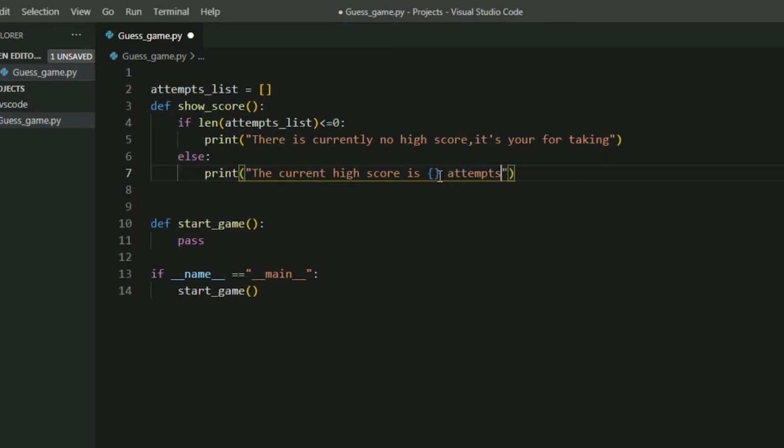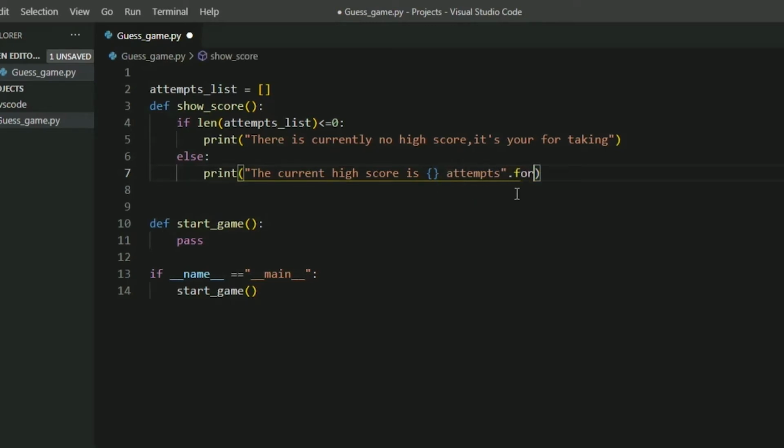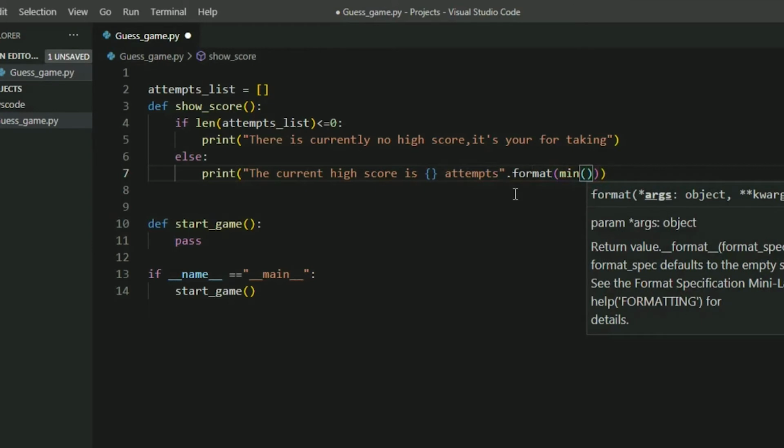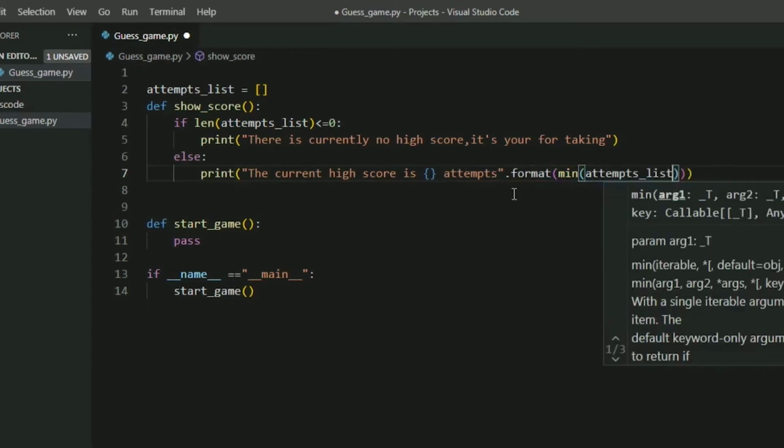This is actually formatting, so let's complete the statement first. Format min of attempt list. The minimum of the attempts will be the high score, right? So minimum of attempt list.